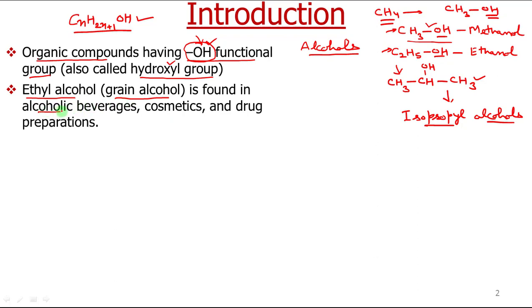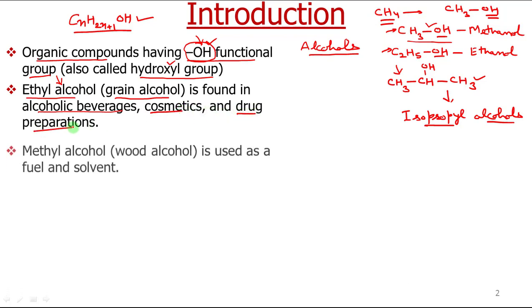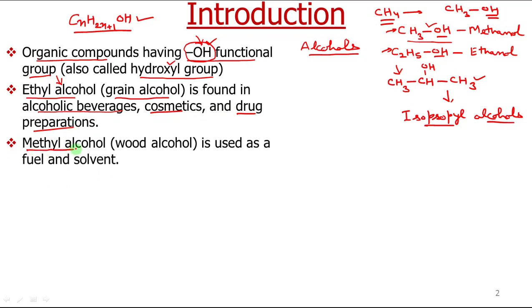Ethyl alcohol is also called grain alcohol. This is found in alcoholic beverages that people usually drink. So the alcohol that we can drink is ethyl alcohol. It is also used in cosmetics and some drug preparations. Methyl alcohol or methanol is also called wood alcohol. It is used as fuel and as a common solvent.